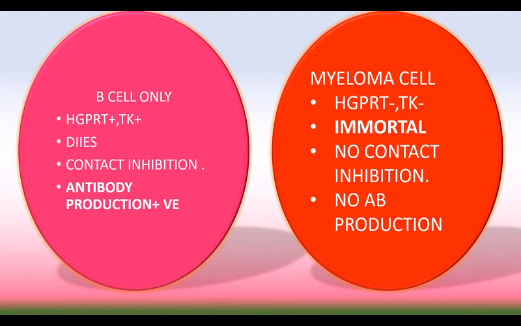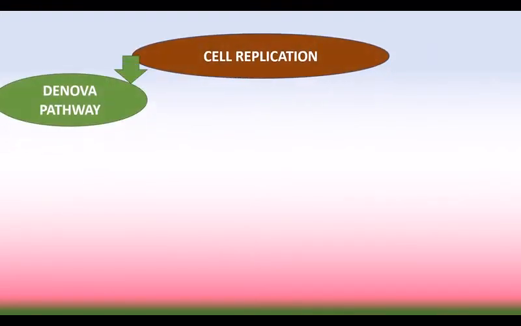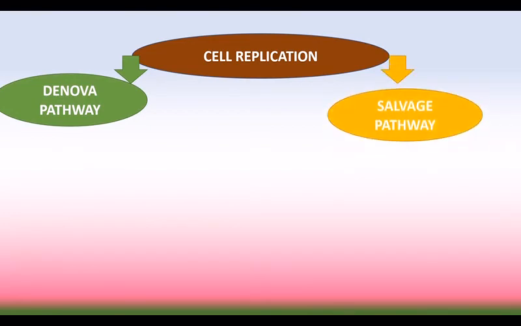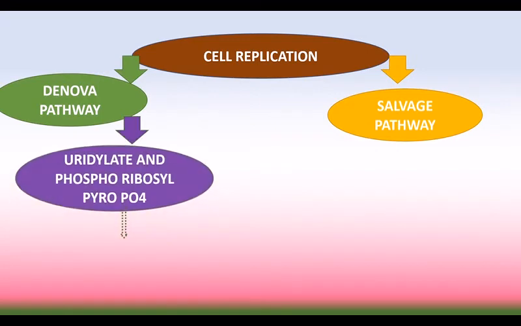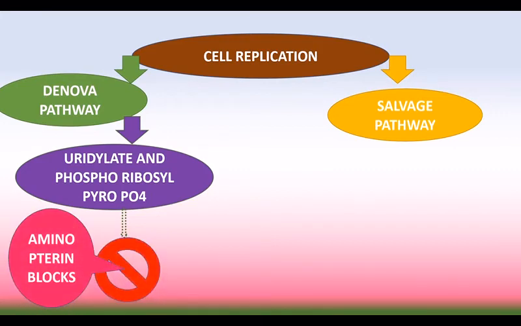Now we can know how HAT medium is selecting the cell. It is selecting the cell based on cell replication. A cell can replicate only after DNA synthesis. This synthesis can happen only by the de novo pathway and the salvage pathway. The de novo pathway needs uridylate and phosphoribosyl pyrophosphate. The aminopterin blocks it. Aminopterin is present in HAT medium, which is hypoxanthine aminopterin thymidine medium. So aminopterin blocks uridylate and phosphoribosyl pyrophosphate, so the de novo pathway synthesis of DNA cannot be executed. So the de novo pathway is overruled.